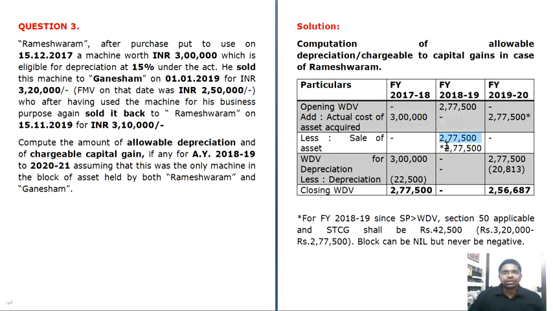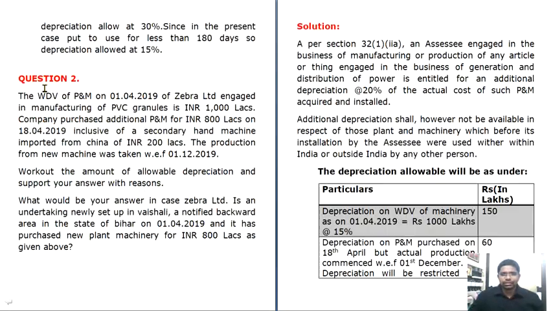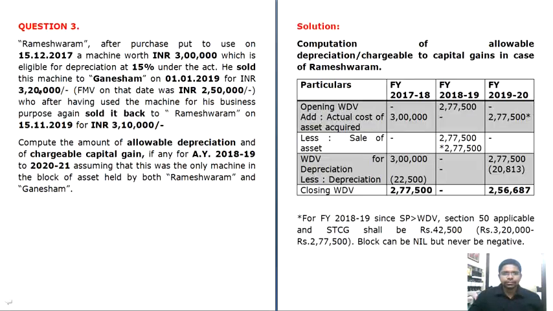However, since you have sold it for 3,20,000, you calculate capital gain on the difference: 3,20,000 minus 2,77,500. As per section 50, you get short-term capital gain, which here is 42,500.